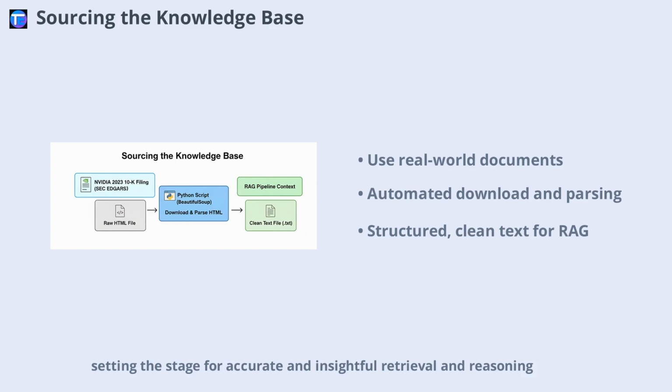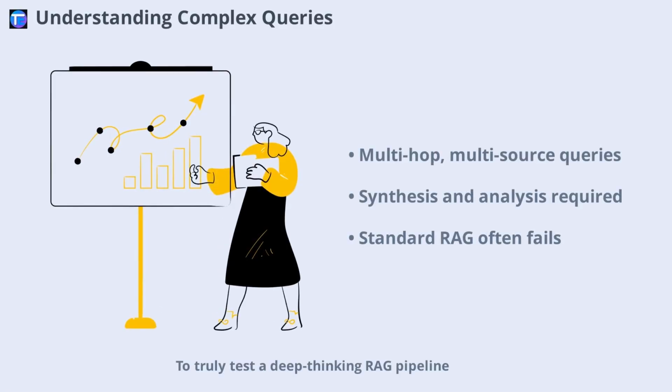To truly test a deep-thinking RAG pipeline, you need queries that require multi-hop reasoning and multi-source knowledge. For instance, a query might ask for key risks from NVIDIA's 10-K and then require recent news about AMD's AI chip strategy, synthesizing how AMD's moves impact NVIDIA's risks. This is challenging because it demands information from both static internal documents and dynamic external sources, as well as the ability to synthesize and analyze across contexts. Standard RAG pipelines often fail here, highlighting the need for advanced, agentic approaches.